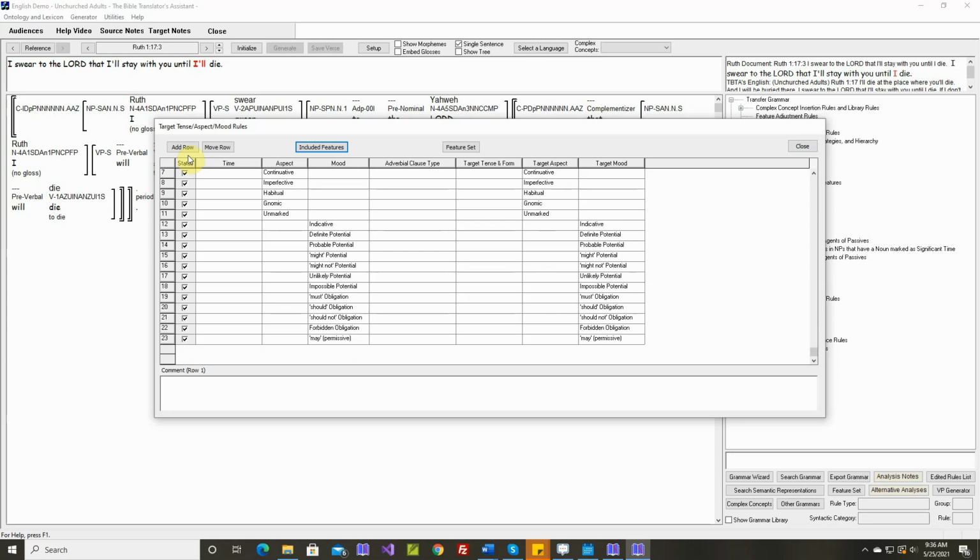So let's add a new row. And we're going to say in an until clause, if it's future tense, then make target tense and form just a bare stem. And let's enter our comment. I swear to the Lord that I'll stay with you until I die, not until I will die.